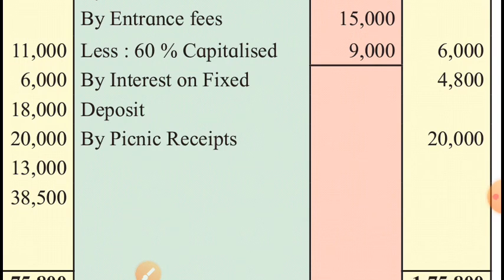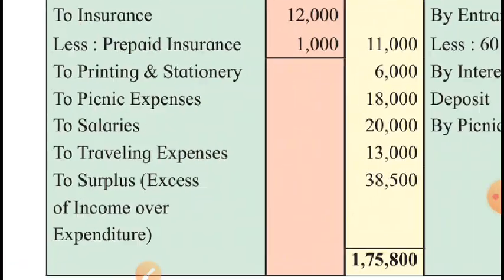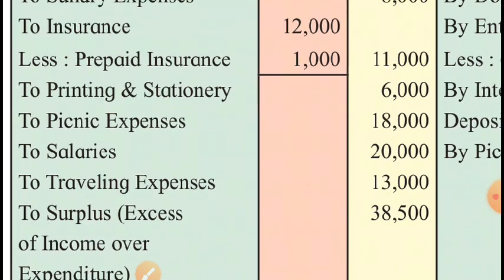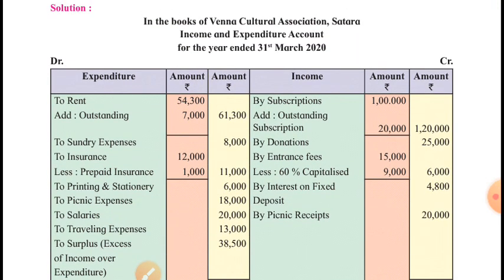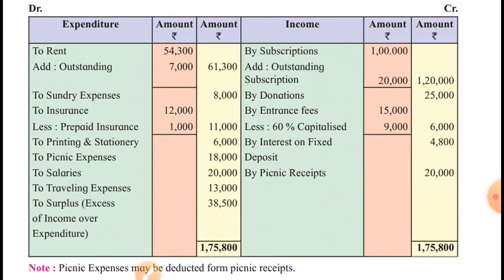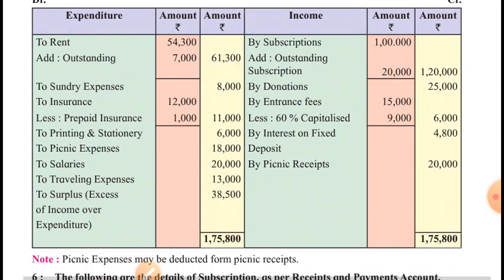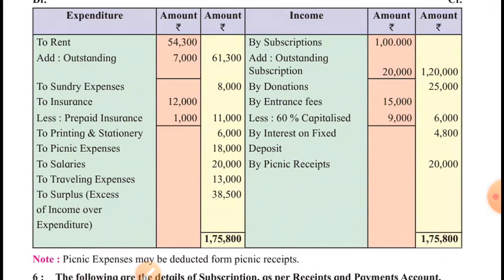Interest on FD is income. And picnic receipts is also income for the business. Picnic receipt is income and picnic expenses is expenditure. After showing the revenue items in the income and expenditure account and making suitable adjustments, we will have to compare which side of this account is greater. And here the income side was greater than the expenditure side. So the income side total is more than the expenditure side.